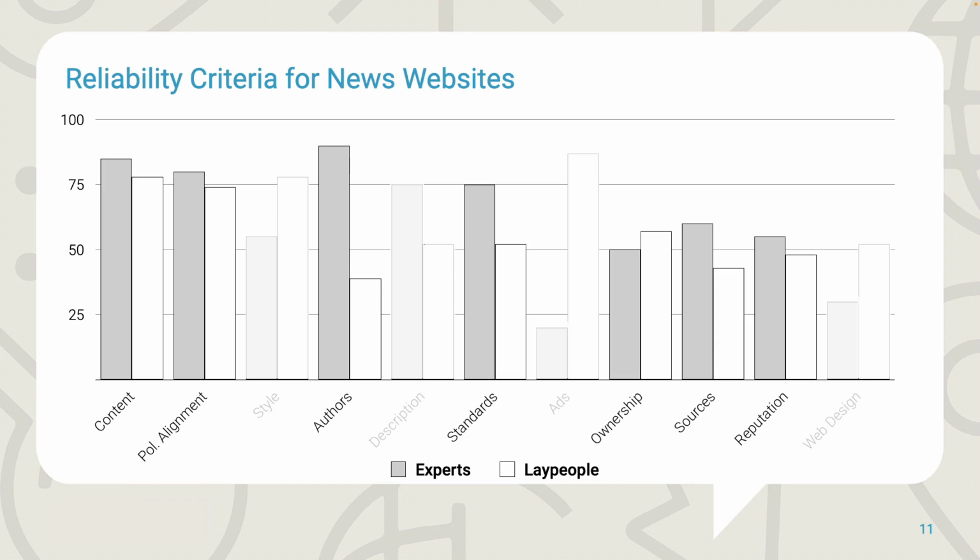Which authors write for a source is another criterion that is difficult to manipulate. With available search engines, it is comparatively easy to research whether authors exist and have received proper training, and whether the content and opinions shown on a website are consistent with the author's prior work. Another important criterion that is difficult to manipulate is whether a website adheres to professional standards.